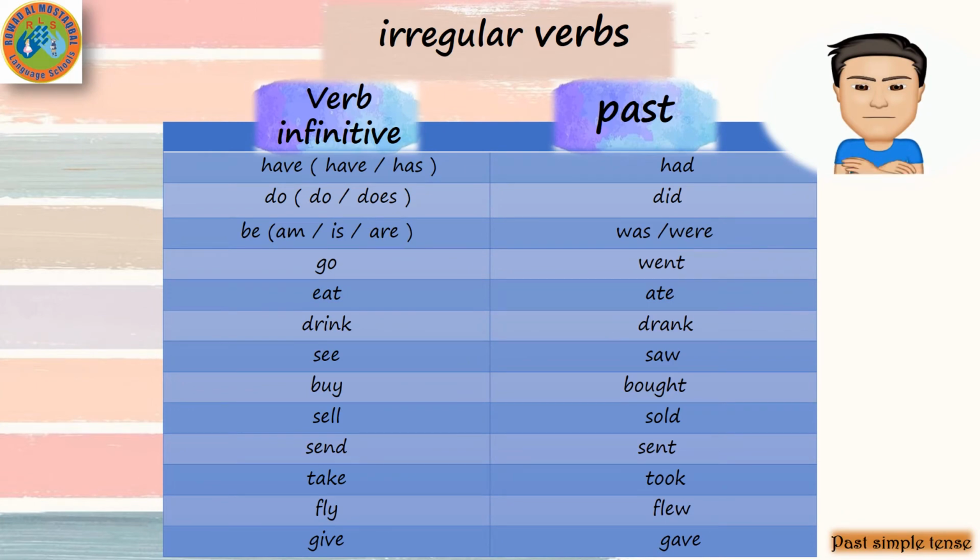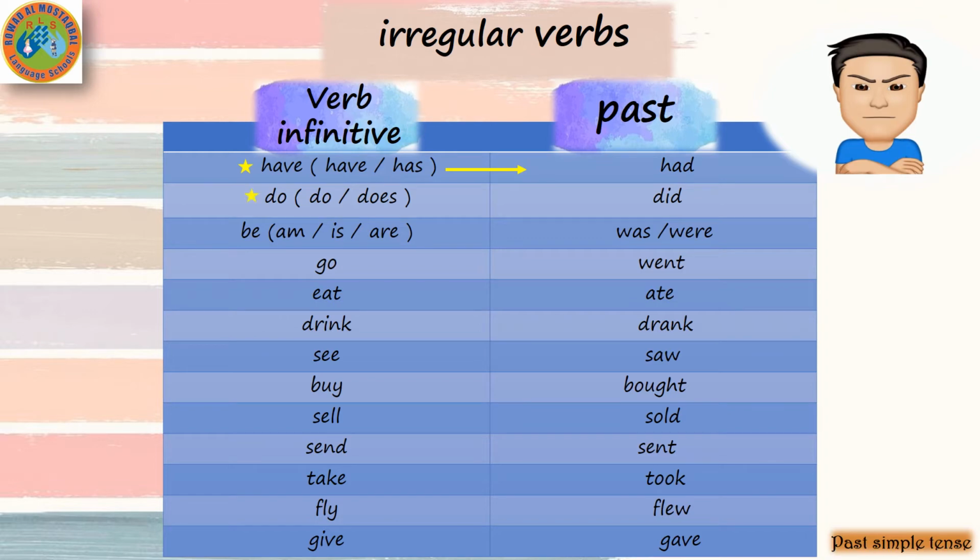And now let's revise the past of the irregular verbs. We will start with the verbs have and has. Have and has in the past, had. What we did here, we said that the irregular verbs are naughty verbs, so we made a magic with these verbs.